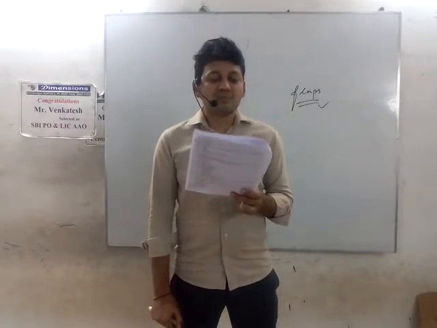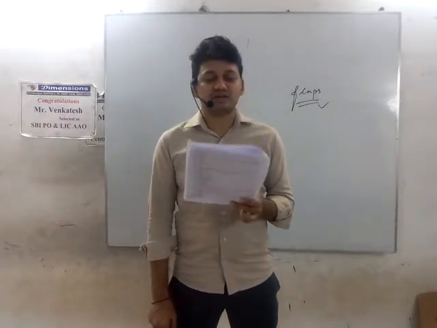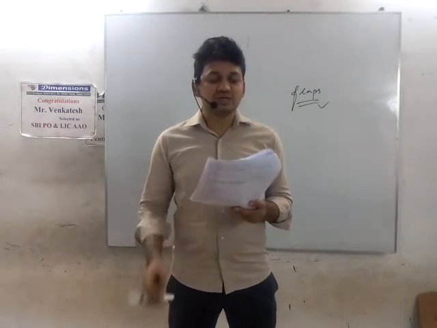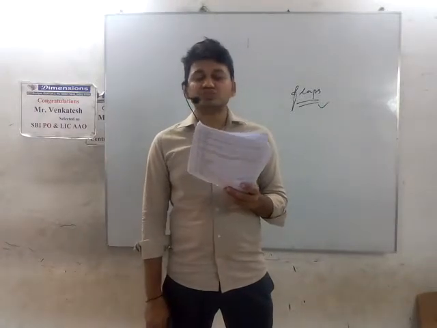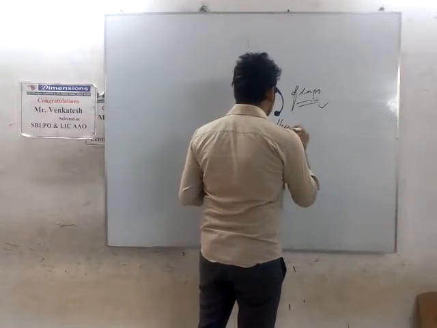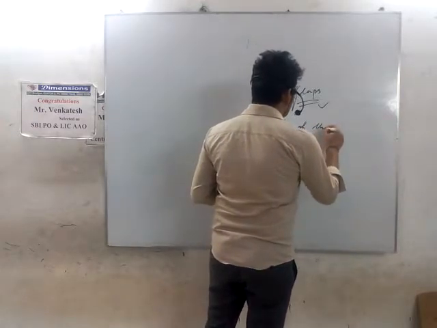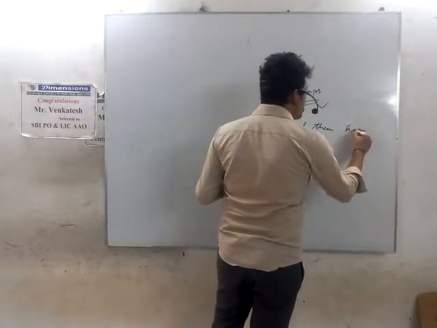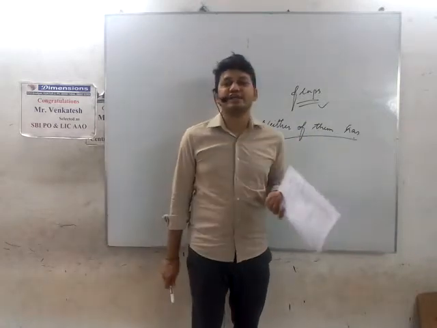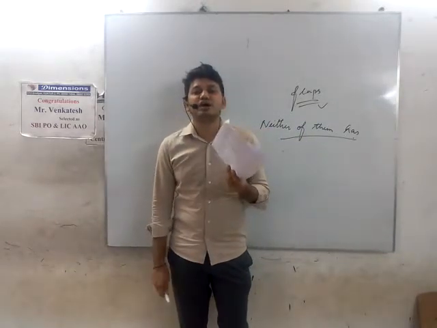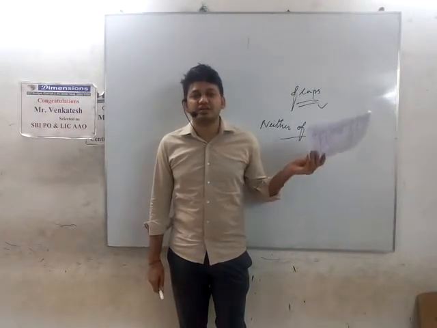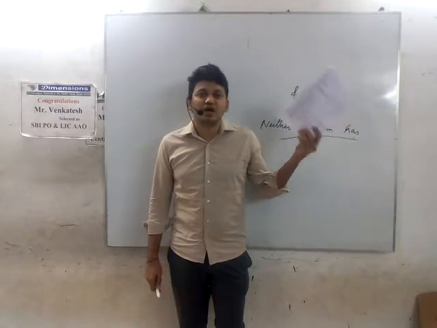Next, both of them have not apologized yet. So both of them have not apologized yet. Instead of both of them, I can use neither of them, right? So neither of them. Now should I use has or have? Let's discuss that. I already told you, in neither nor or either or cases, you need to use a verb according to the noun preceding it, the noun which is nearest to the verb.